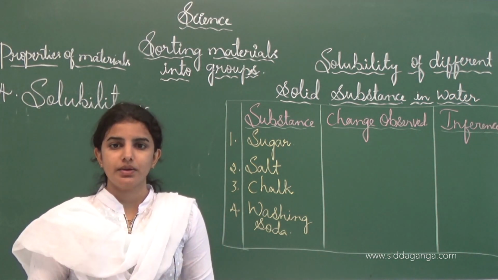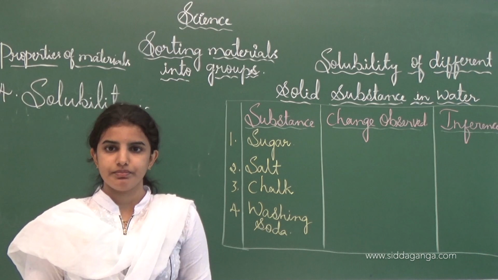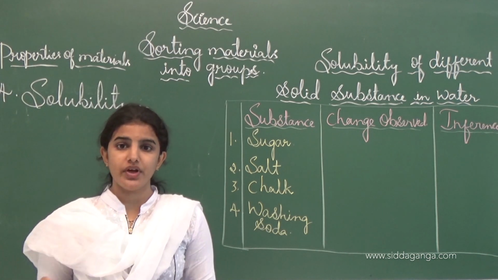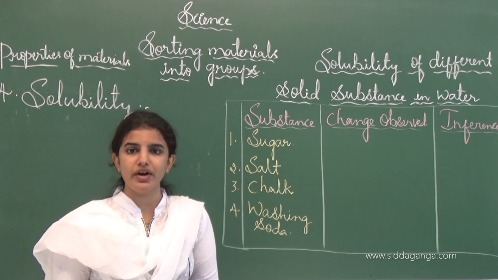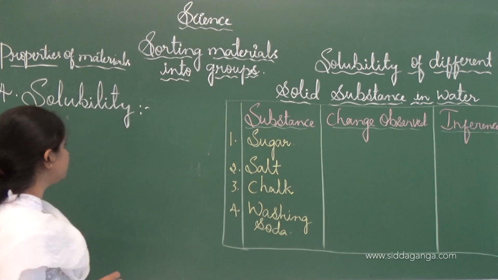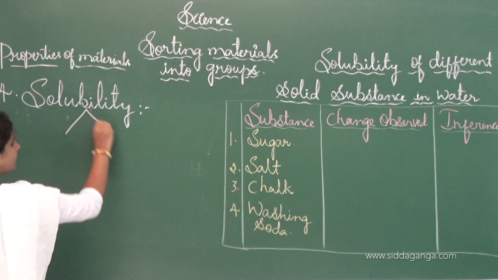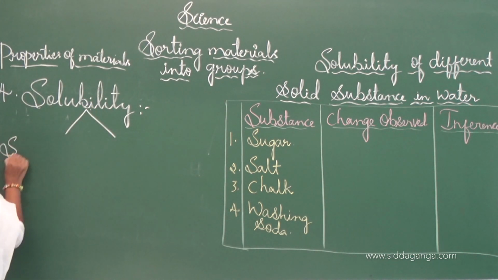See, the property of materials which we are learning now is solubility. Solubility is divided into two types. One is soluble substance and another one is insoluble substance.